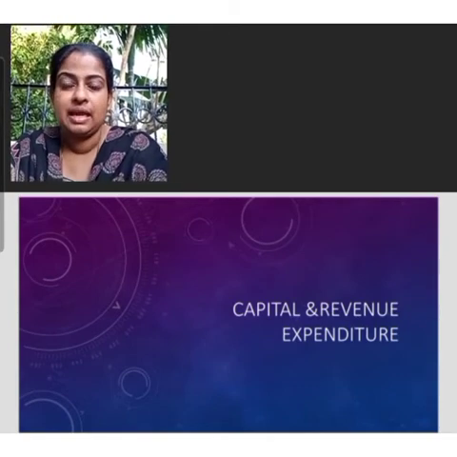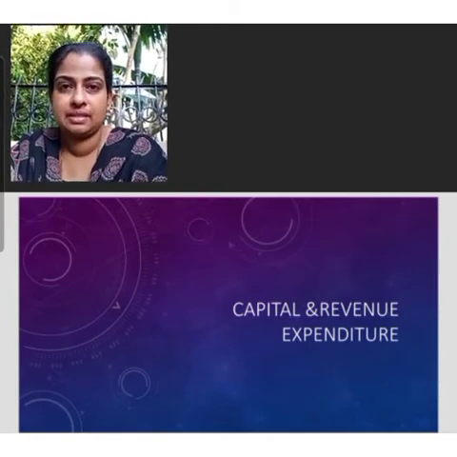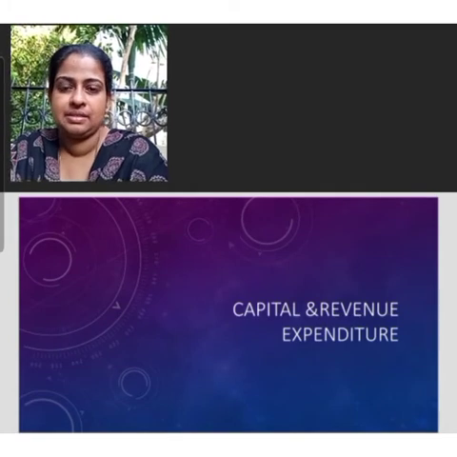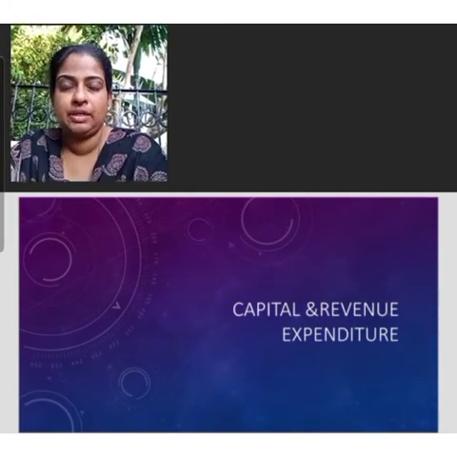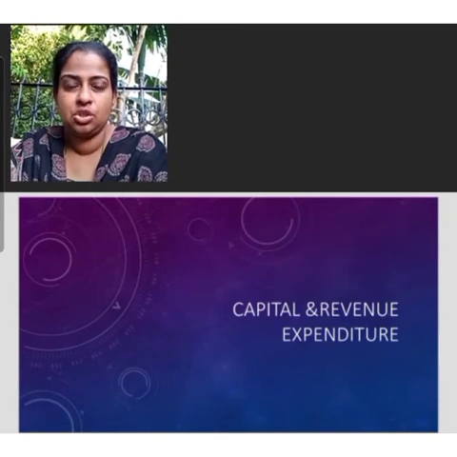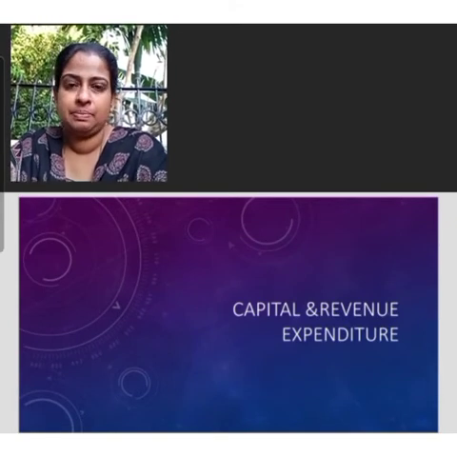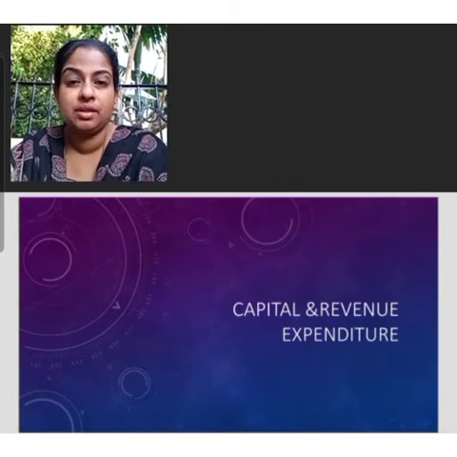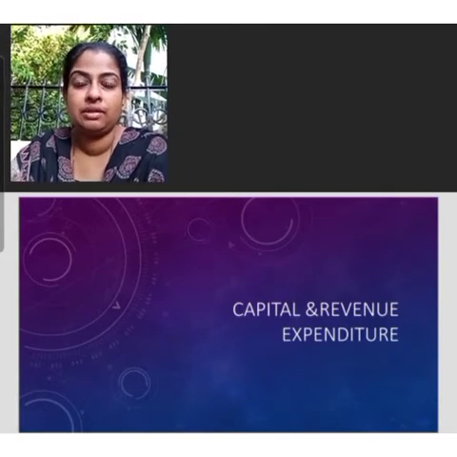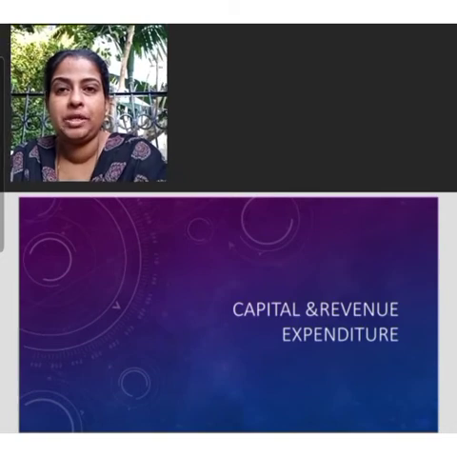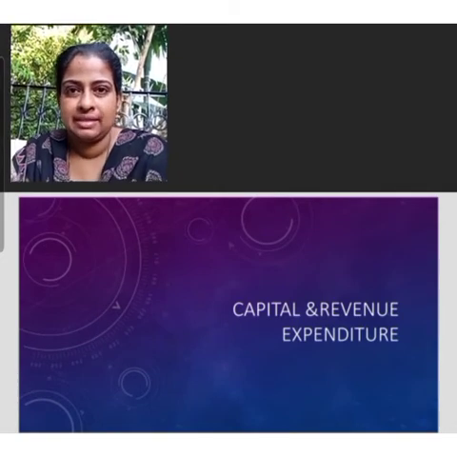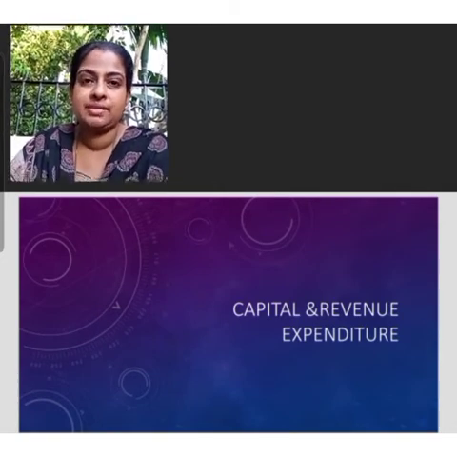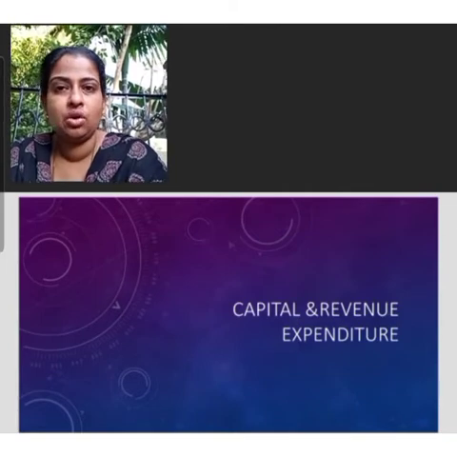The first one is capital expenditure increases the earning capacity of the business, but the revenue expenditure is incurred to maintain the earning capacity. Then another point is the capital expenditure is incurred to acquire the fixed assets for the operation of business, whereas the revenue expenditure is incurred on day-to-day conduct of the business.